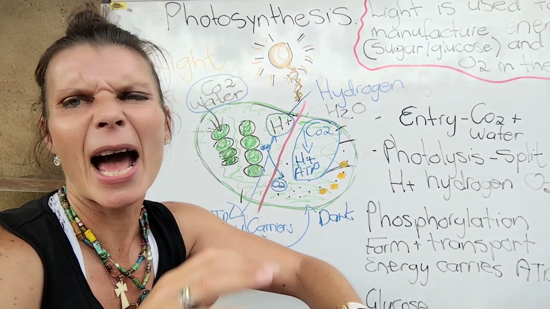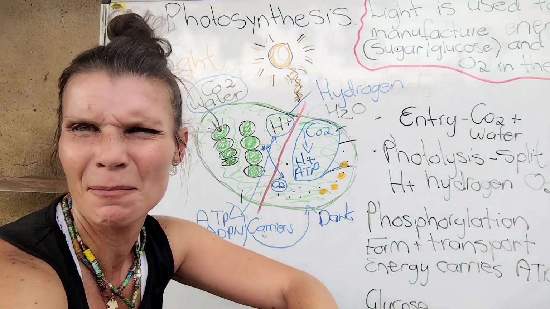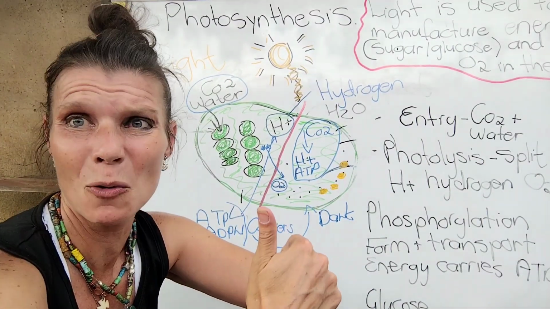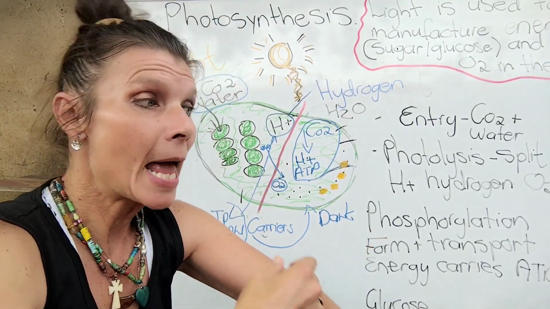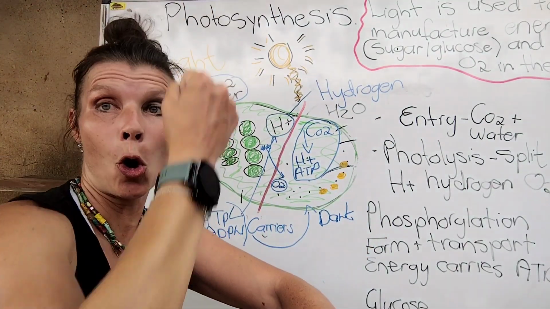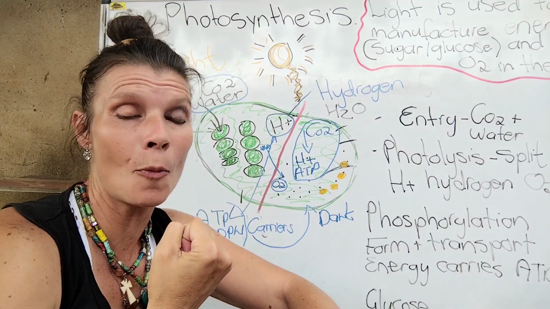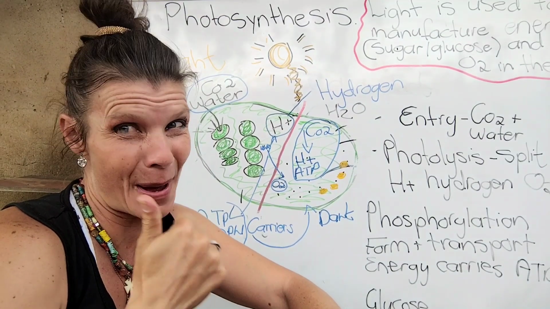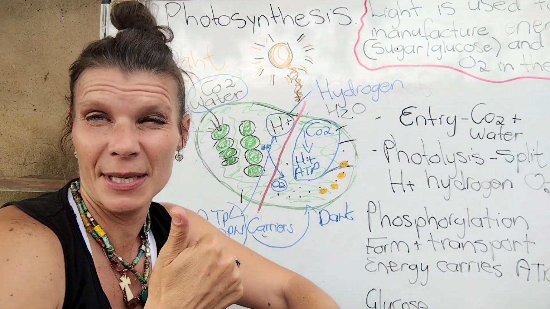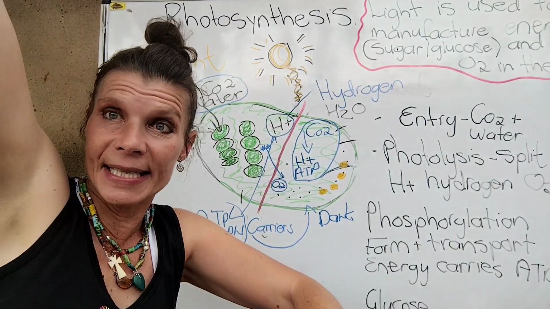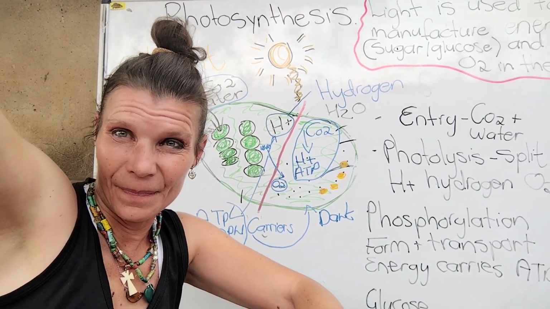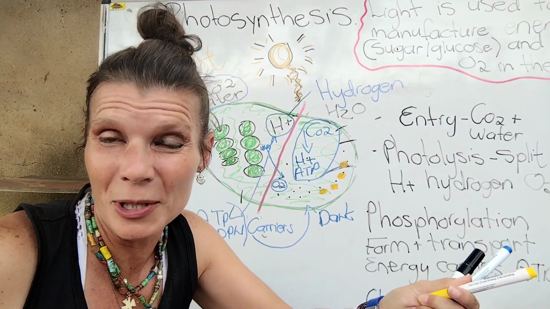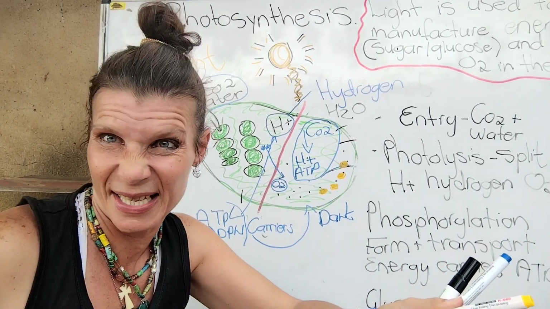Yes? And why is this process important? Now, number 1, every living organism needs food. Number 2, it absorbs the CO2, the carbon dioxide, which is bad, out of the atmosphere, and it releases oxygen into the atmosphere. That's the two most important things about photosynthesis.